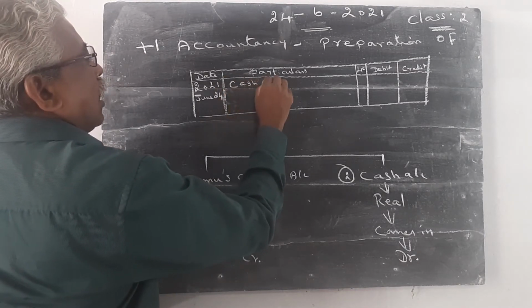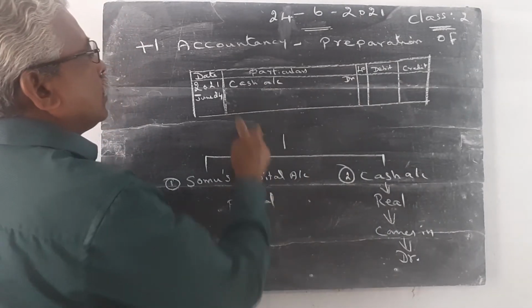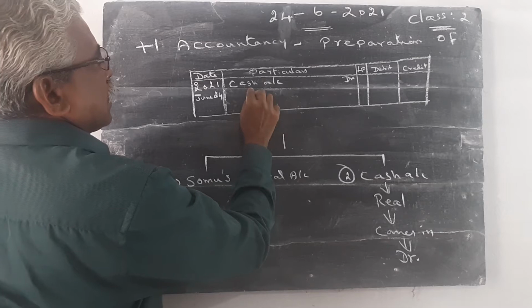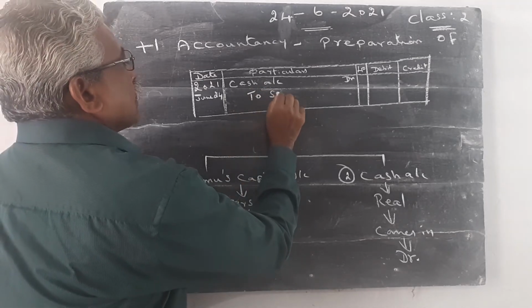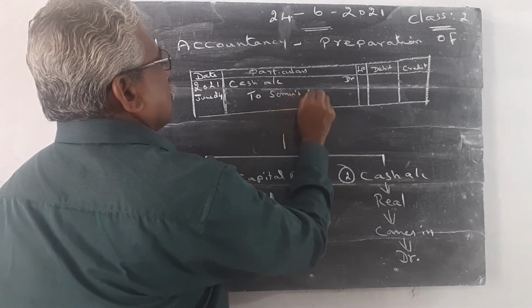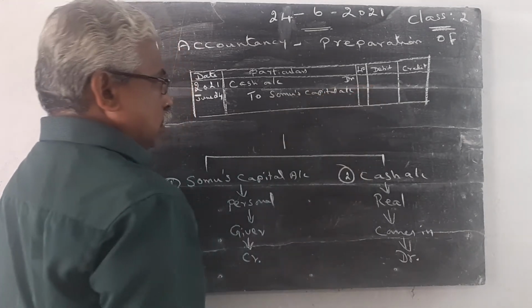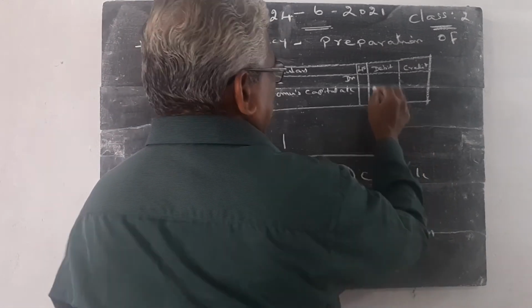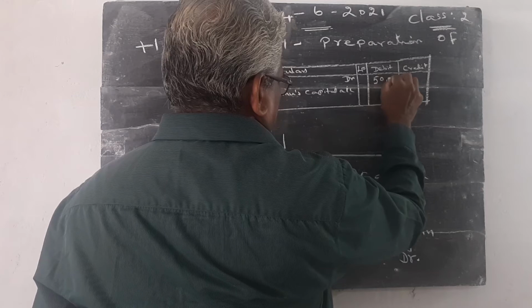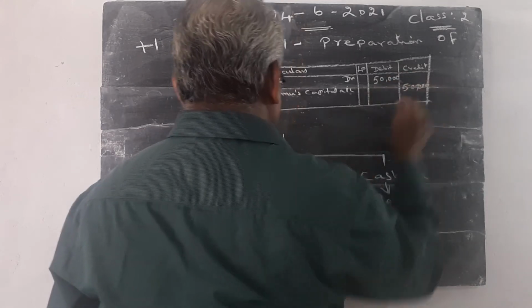Cash account, debtor. Then leave some space and write Somu's capital account. This 50,000 is entered in the debit column as well as the credit column. Debit column 50,000, credit column 50,000.